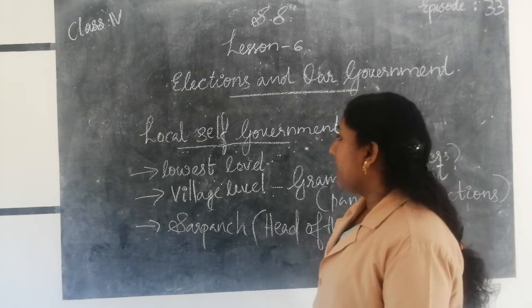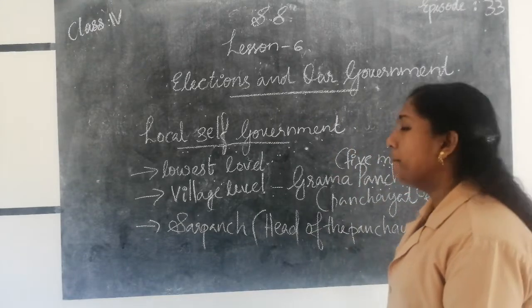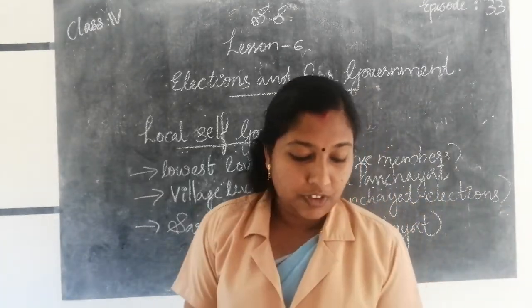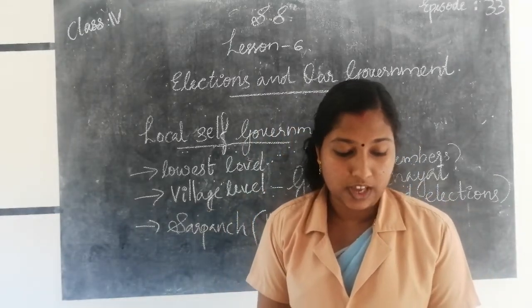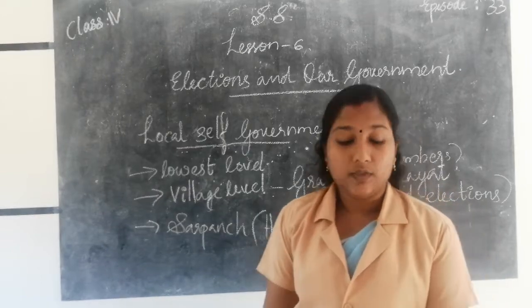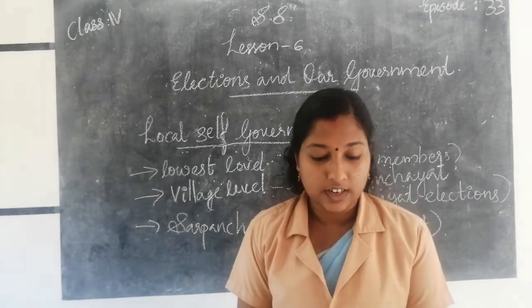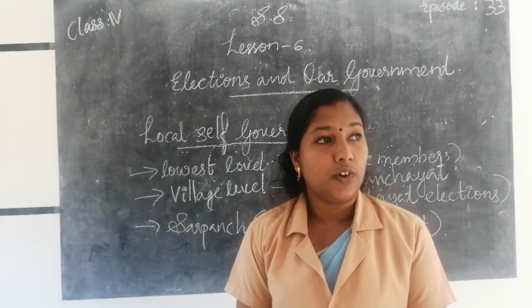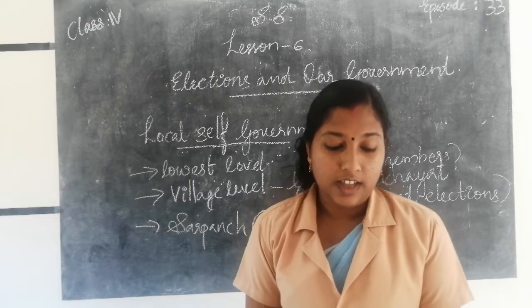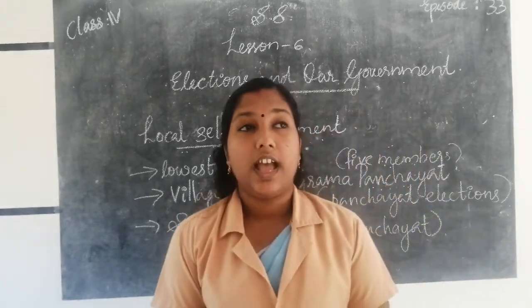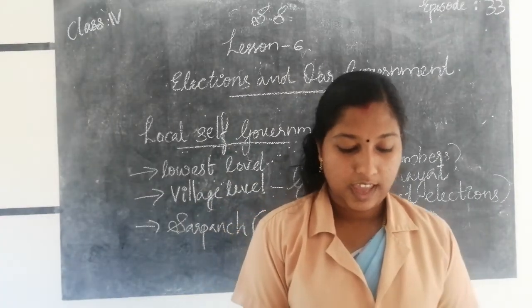The head of the Panchayat is known as the Sarpanch. The functions of the Grama Panchayat are providing clean water to the villages, construction, repair and maintenance of roads, lighting of roads, running hospitals, health centers and schools, helping the farmers in different agricultural activities, etc.